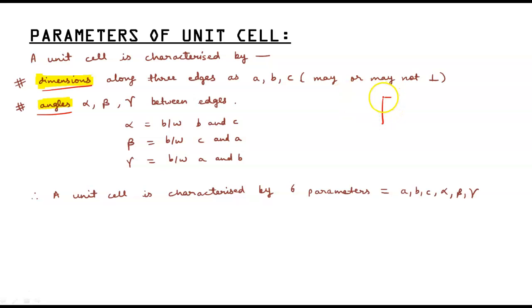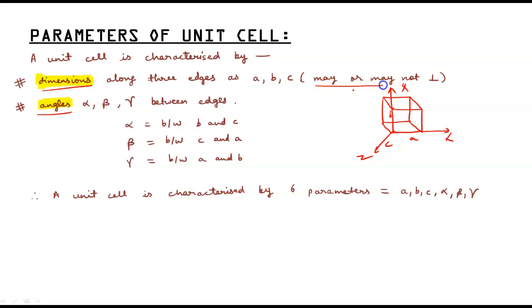In the crystal lattice, we have the different edges, like x, y, z, so this is a, b, c. These are the dimensions along the three edges a, b, c. They may or may not be perpendicular.